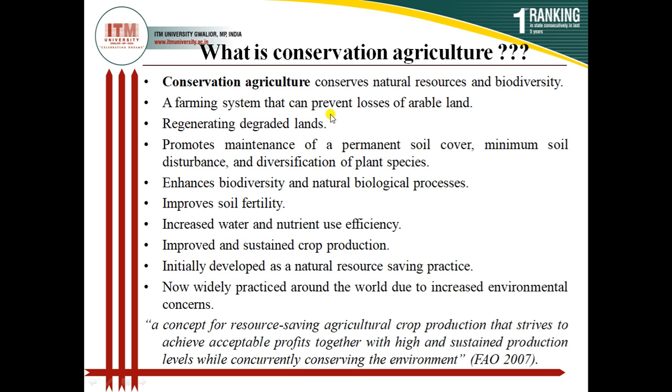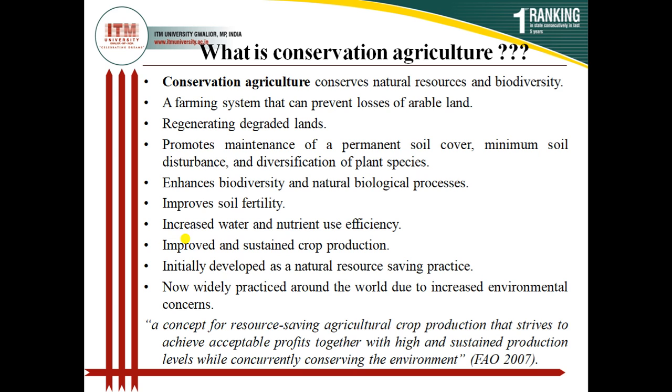Because of our conventional means, there are some faults in that practice. That's why the land is losing or degrading. So conservation agriculture is a practice which can regenerate the degraded land.